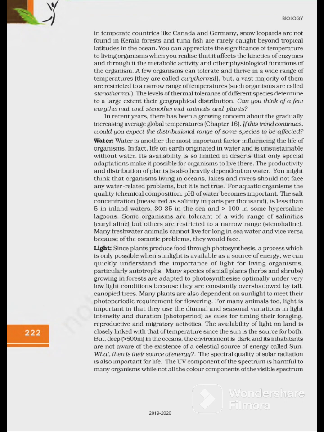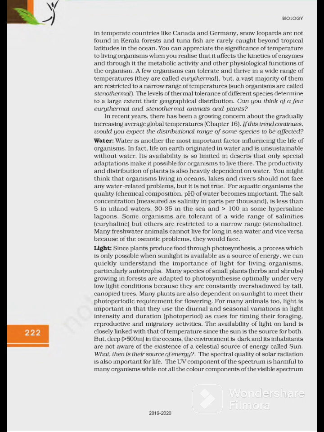For many animals too, light is important in that they use the diurnal and seasonal variation in light intensity and duration, that is photoperiod, as cues for timing their foraging, reproductive and migratory activities. The availability of light on land is closely linked with that of temperature since the sun is the source of both.